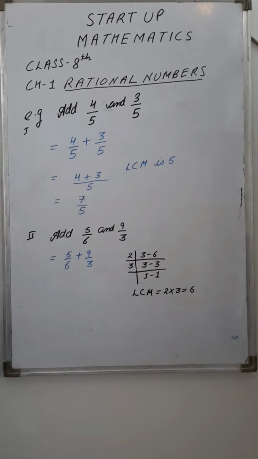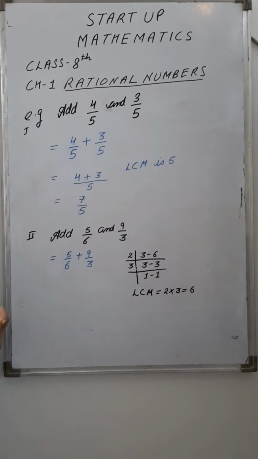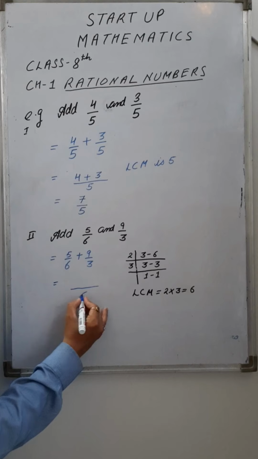Firstly, obtain the LCM. The LCM is 6, so I can write 6 in the denominator part.